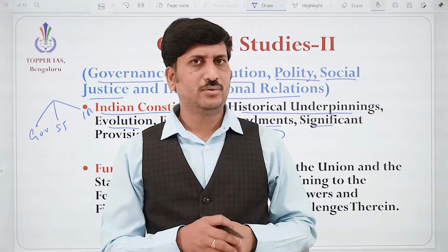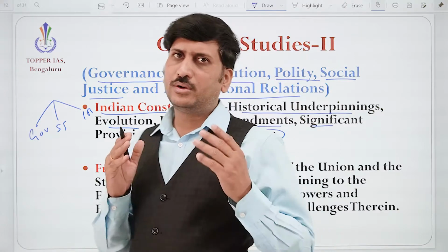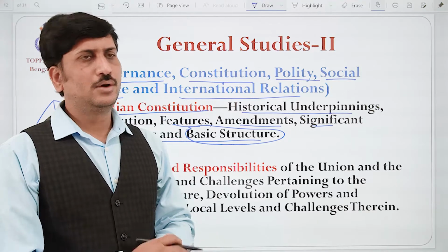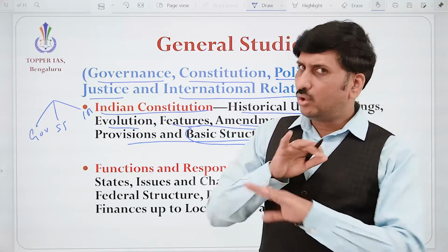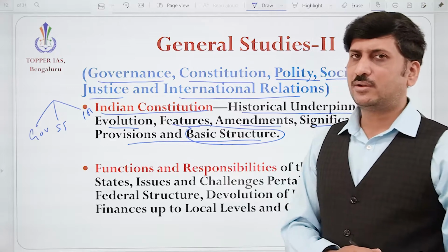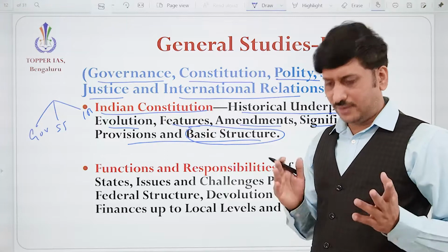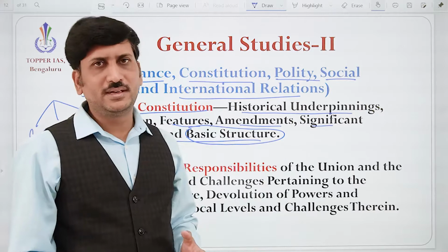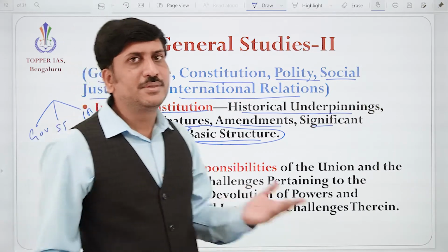Like that, in our constitution also, the constitution makers gave some ideologies and basic principles on how to rule India and on what ground it should be carried out. Those things should not be changed. That concept, the basic structure, was given in the Keshavananda Bharati case, so we need to understand its importance. Definitely it is important because it does not allow an individual person or a party in power to change the constitution as per their whims and fancies.